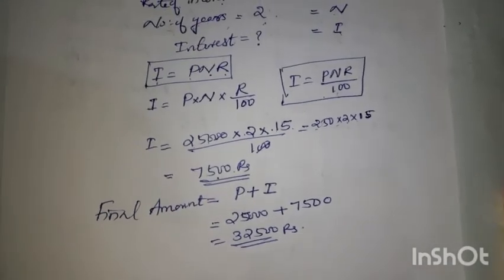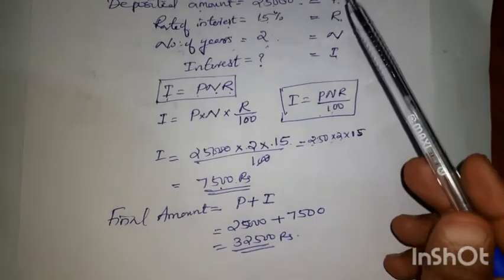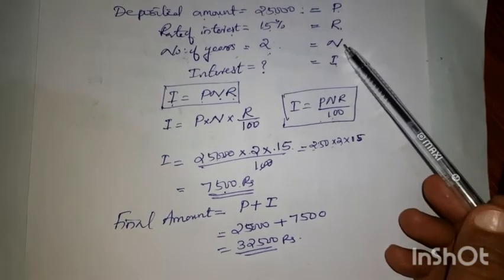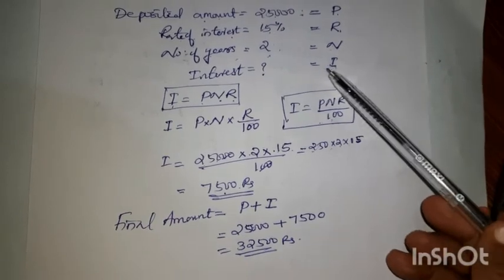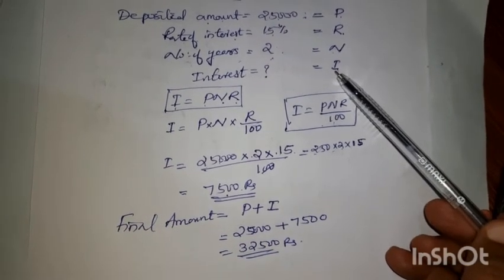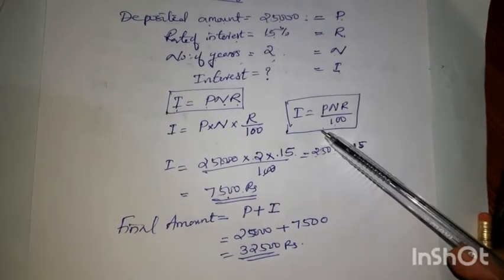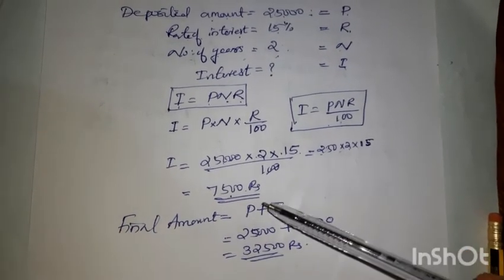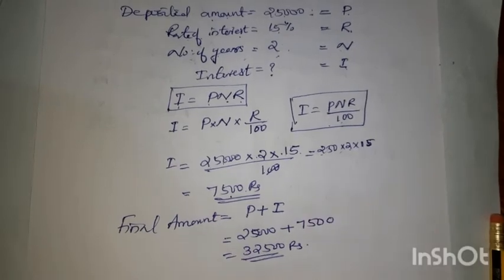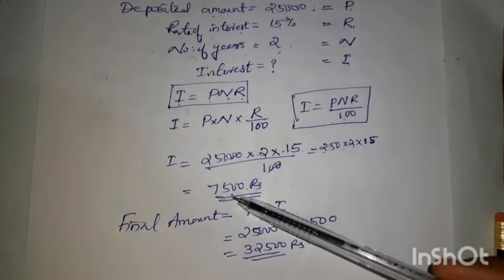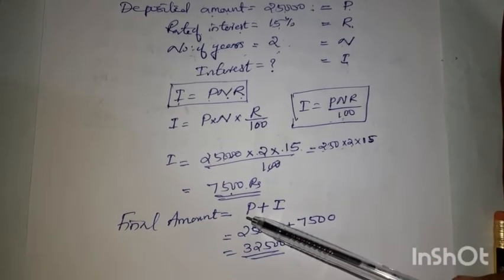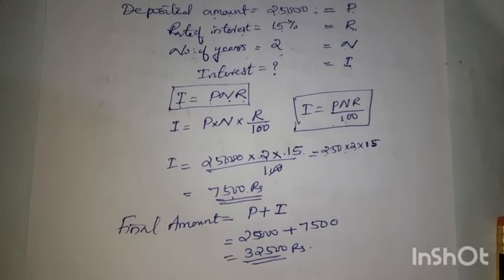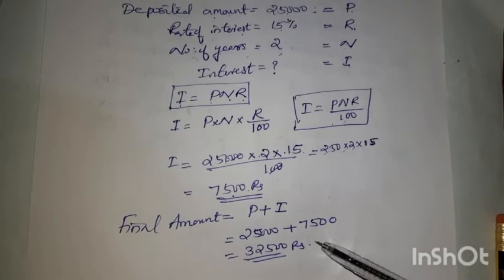Okay, after 2 years he is getting an amount of 32,500 rupees. So he deposited how much? 25,000 and rate of interest 15, number of years 2. We had to find out the interest. Interest is equal to PNR by 100. So 25,000 into 2 into 15 by 100. From that you got the interest as 7,500. That 7,500 you have to add with the principal amount. Interest plus principal amount together is the final amount. So the final answer is